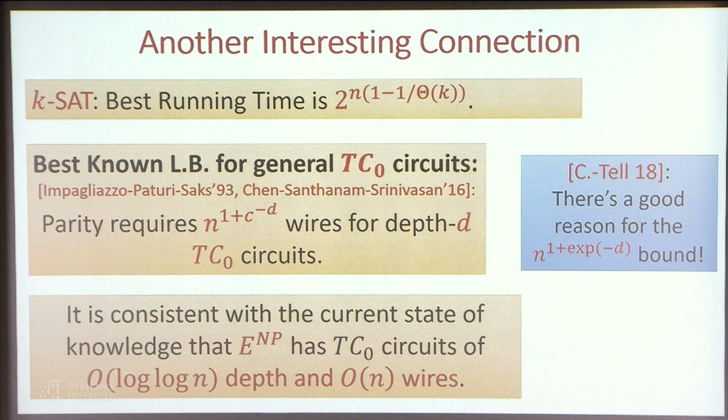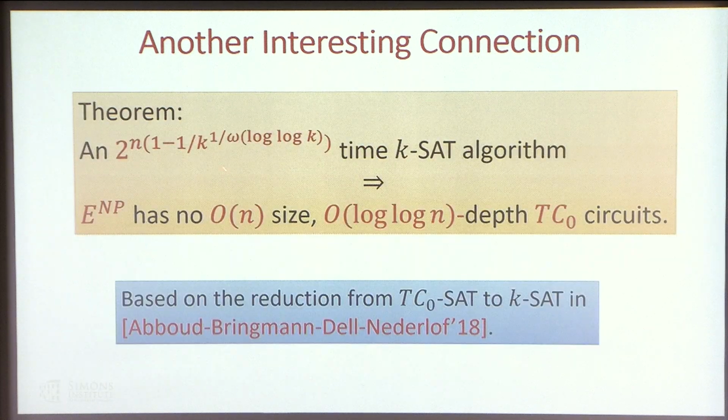Originally it's 1 over k, but if the dependence on k becomes slightly better, then this would imply E to the NP has no linear size log n depth threshold circuits. This is based on a reduction from threshold circuit SAT to k-SAT in recent work.